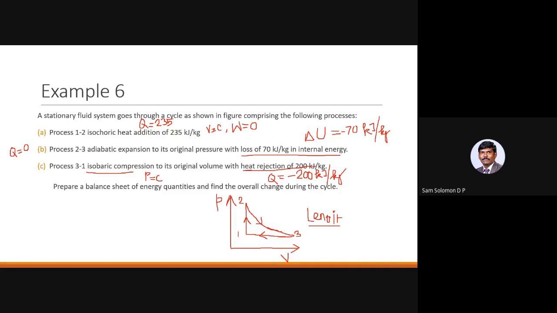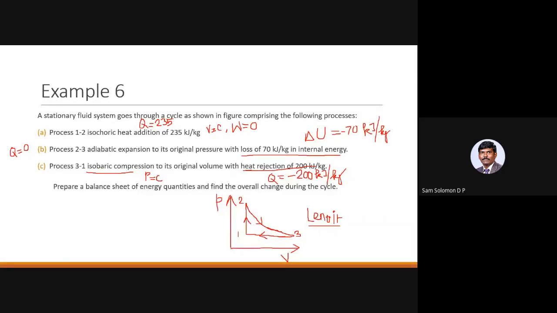So here work done and heat transfer is known. So delta U is simply Q minus W. So delta U is also 235. Okay. And if you look at process 2-3, adiabatic expansion to its original pressure with the loss of 70 kilojoule per kilogram in internal energy.